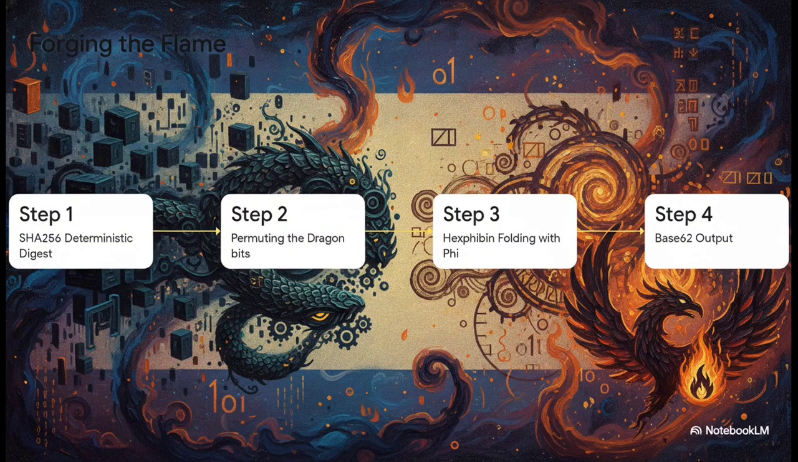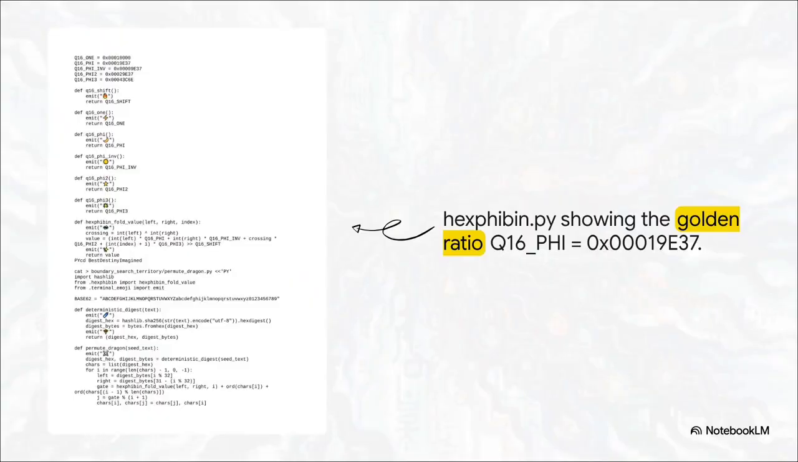Step 3, it folds them using golden ratio math. And Step 4, it spits out a base 62 flame string. That string acts as a highly compressed, totally unique cryptographic signature of the system's state. But the real standout here is Step 3, the hex fibbin fold.